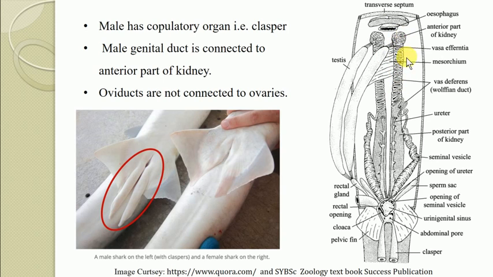Here you can see the label also. But if you see the female urinogenital system, the oviducts are not connected to the ovaries.